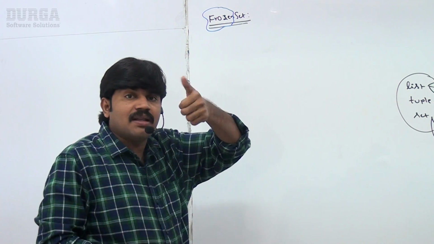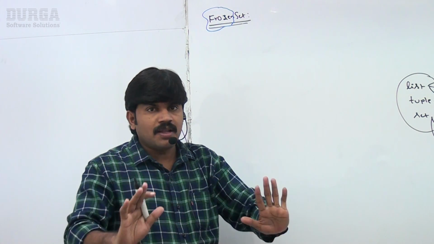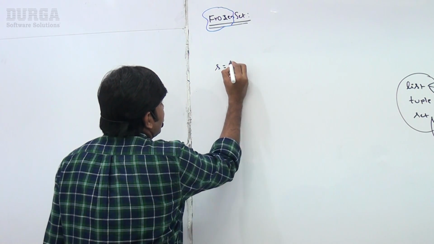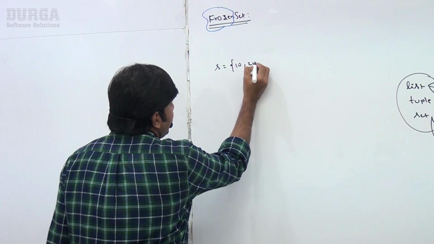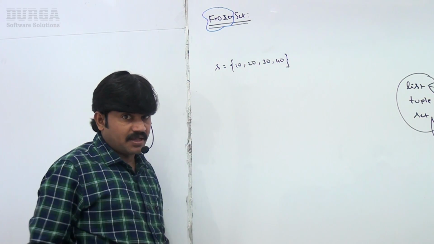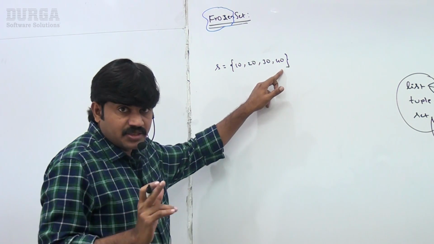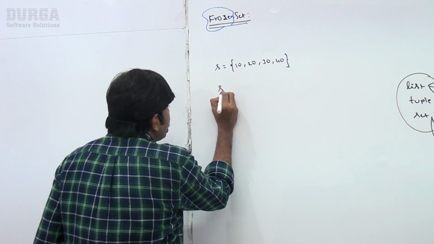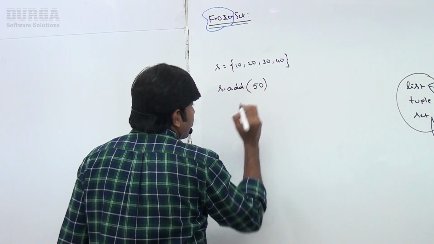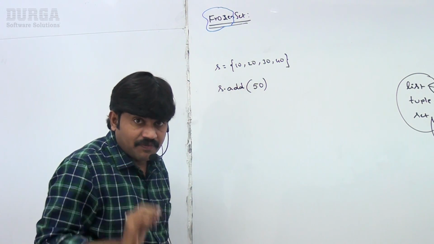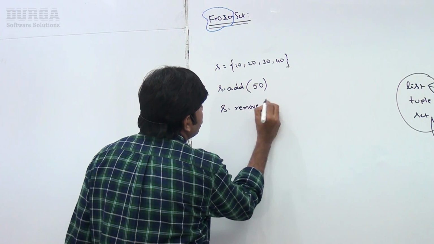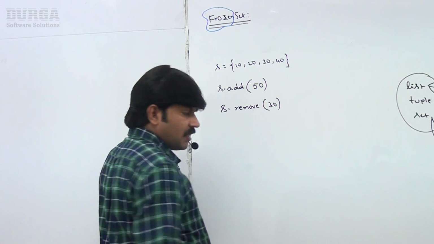The word frozen means immutable. Suppose, as the best example, I consider a set s = {10, 20, 30, 40}. Set means curly braces, you know, right? Now s.add(50), I'm trying to add 50. Then s.remove(30).